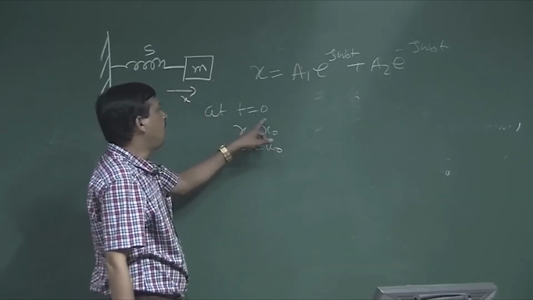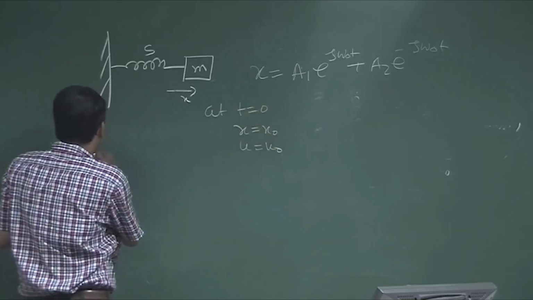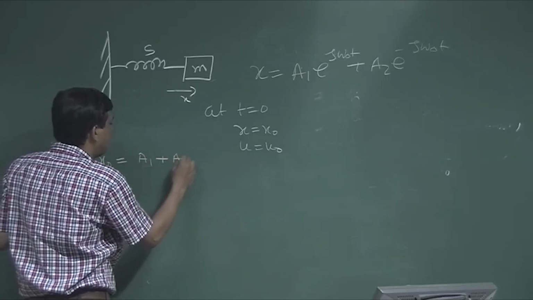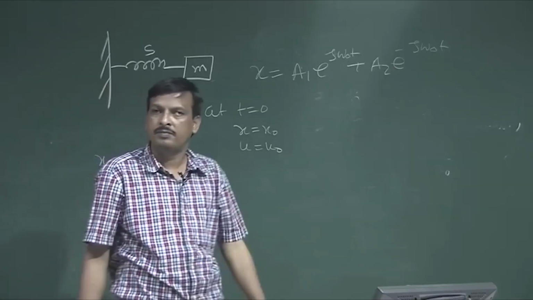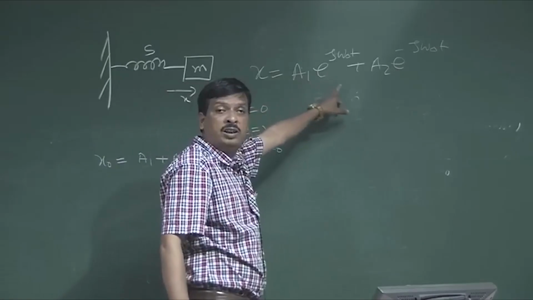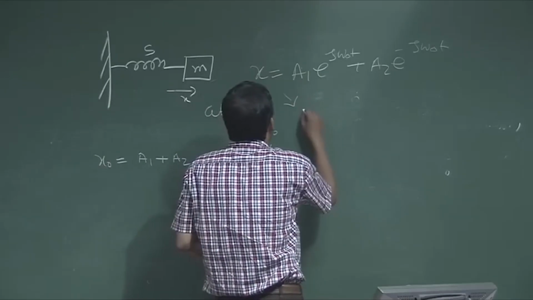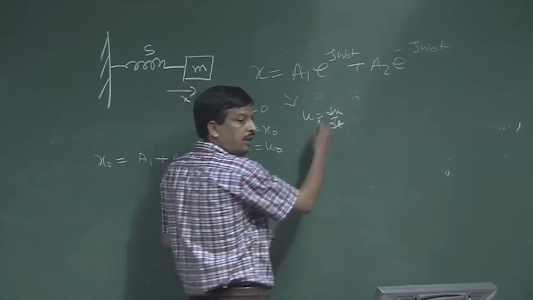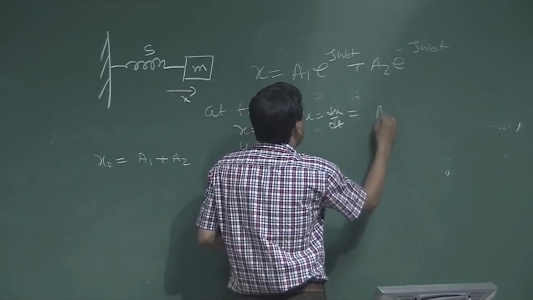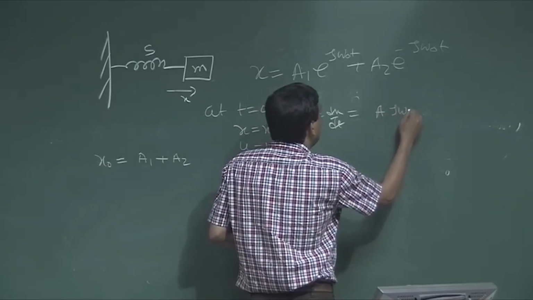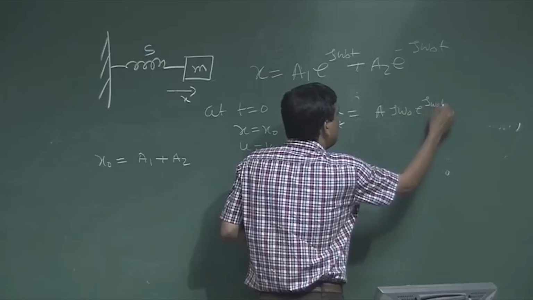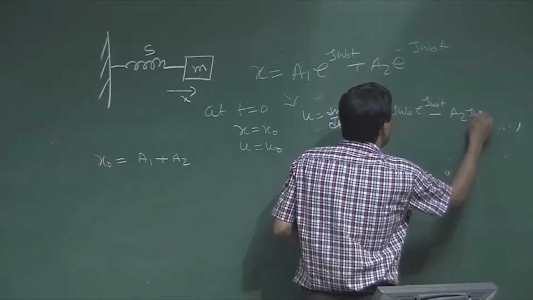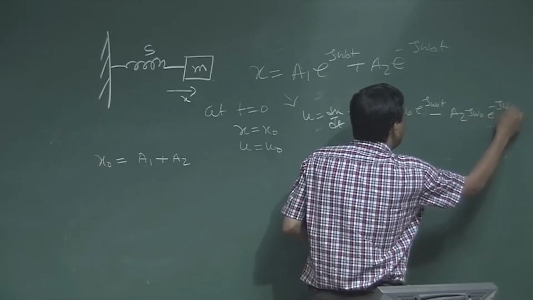So, at t equal to 0, x0 is nothing but a1 plus a2. Now, the first order derivative, u is nothing but dx by dt. I take the differentiation: a1 j omega 0 e to the power j omega 0 t minus a2 j omega 0 e to the power minus j omega 0 t.